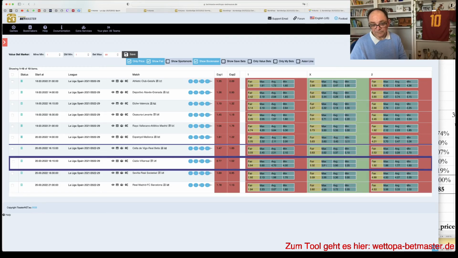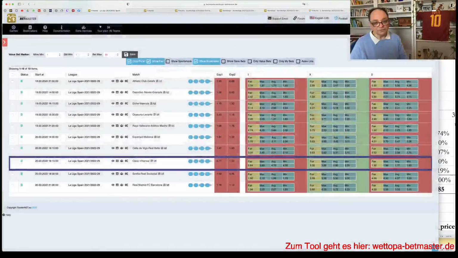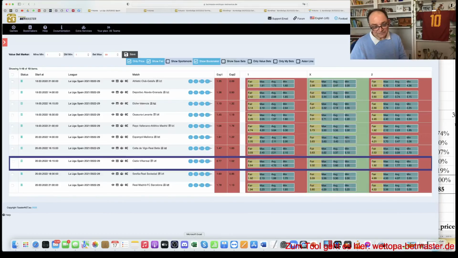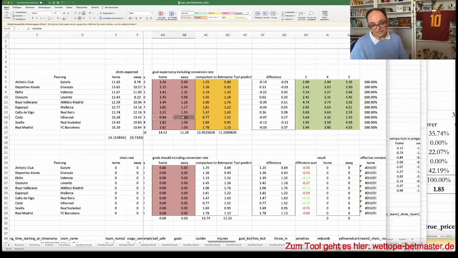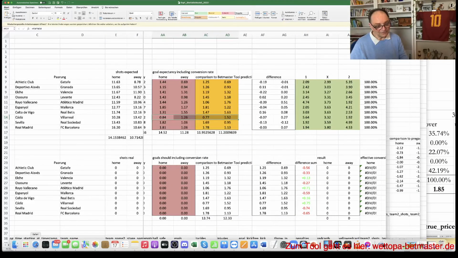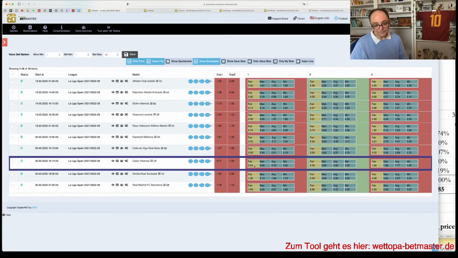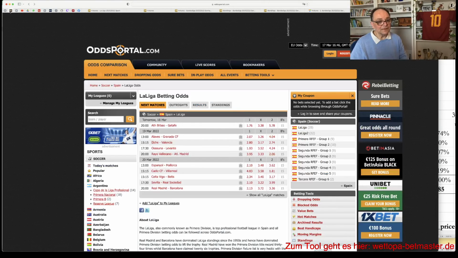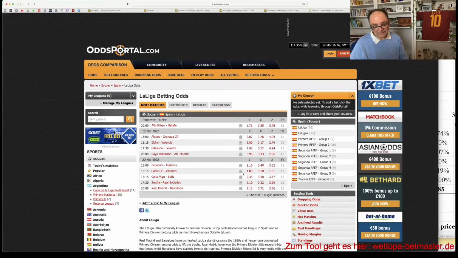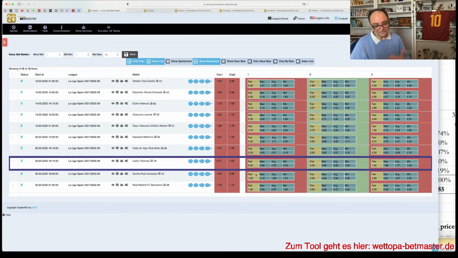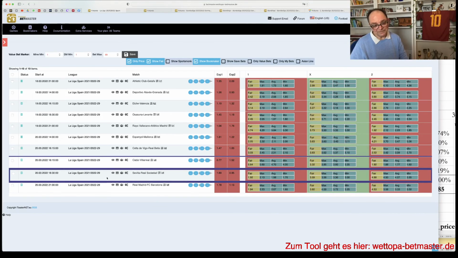Cadiz Villarreal, I skipped this one, and of course we are going to go for the draw here. Let's check it out. I don't know why I skipped it, but here it says even better for Cadiz, though I'm never gonna give up my connection, my love for them. Cadiz, yeah, well, it's just a draw. We can't have a lot more than a draw. Anyway, that's the one I would go for, which means not really supporting Cadiz. When they score, I say, no, I didn't want that to happen. But it's fine, it's good enough, a draw against Villarreal.